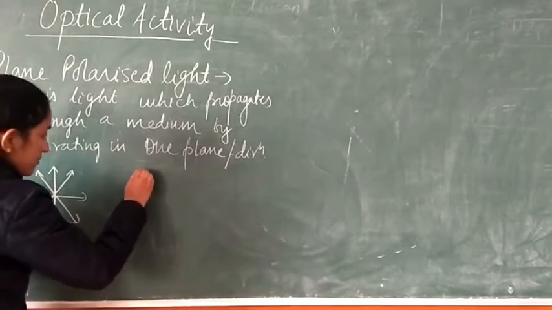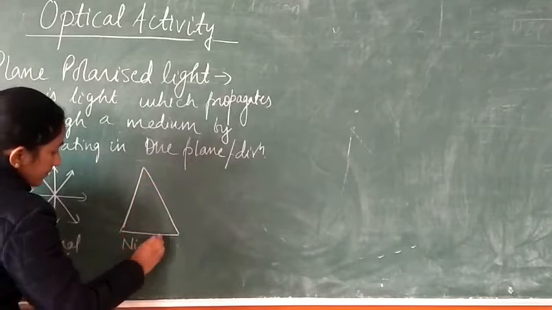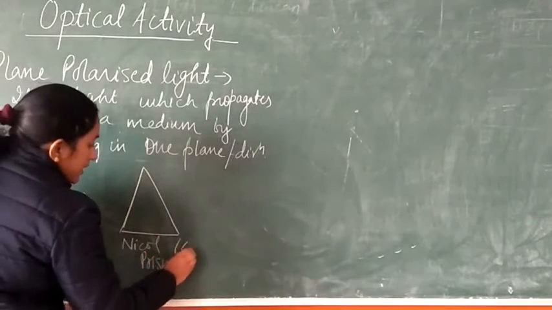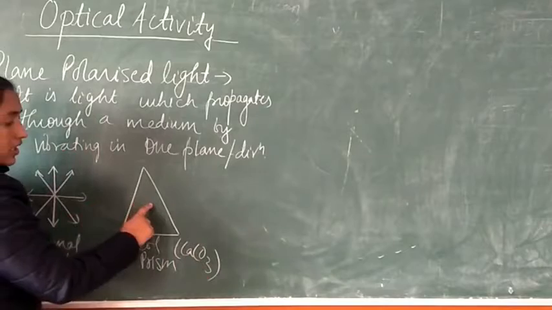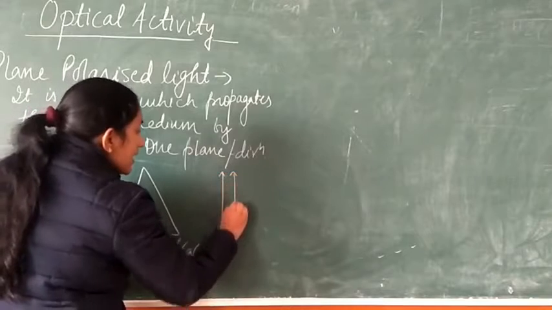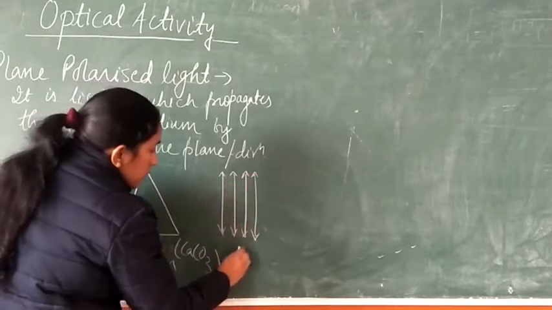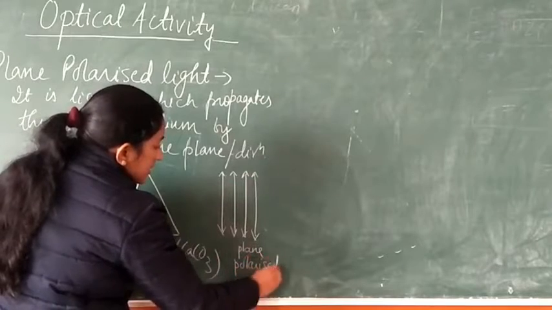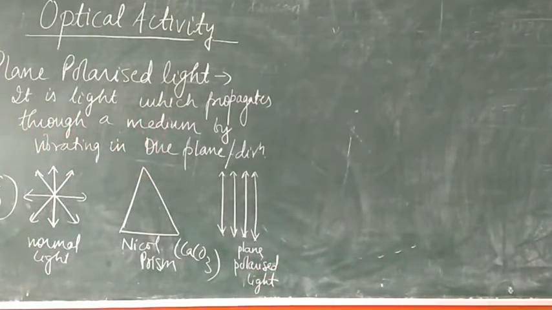When this light, student, is made to fall on the Nicol prism, which is made up of calcium carbonate, and it passes through this Nicol prism, then the light which we will obtain will be vibrating in only one plane. Right? Now this is known as the plane polarized light.